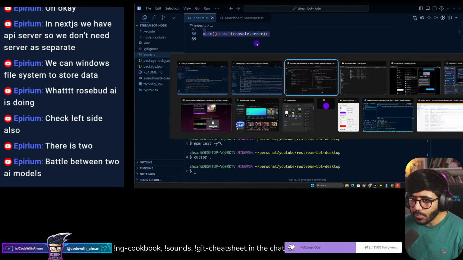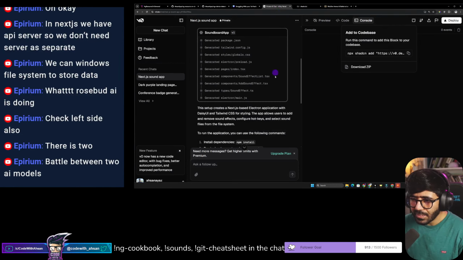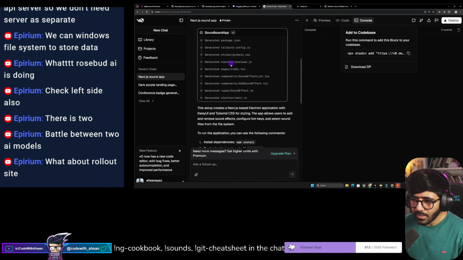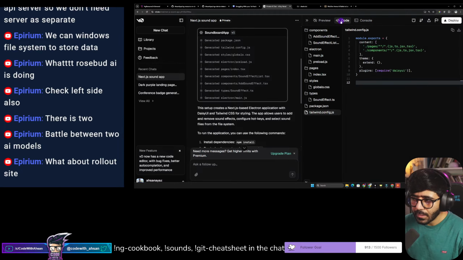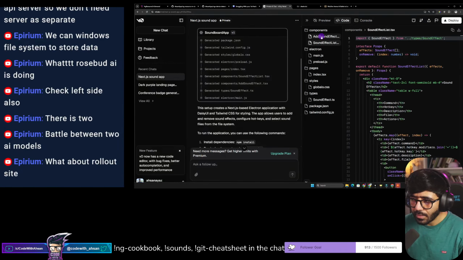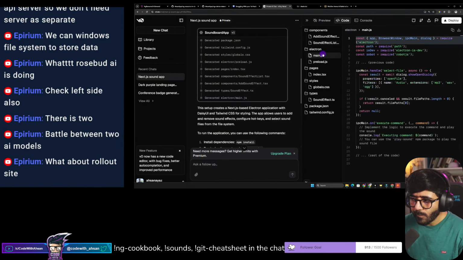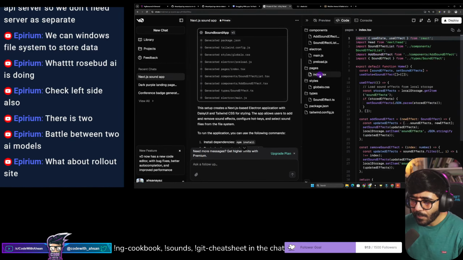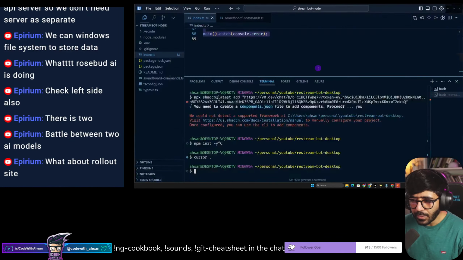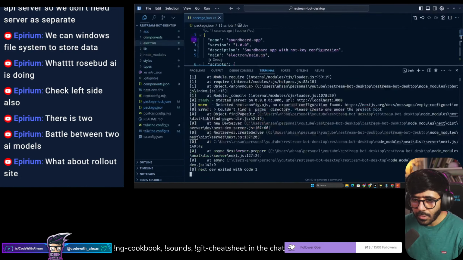So okay, I'm gonna give this to v0 because I know what's wrong. So we don't have a pages route, but we're trying to run Electron and Next.js, which is a bit interesting. We do have a pages route here, right? So if I look here, we have components, but why don't we have pages?